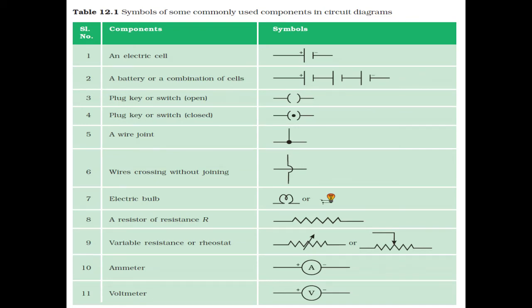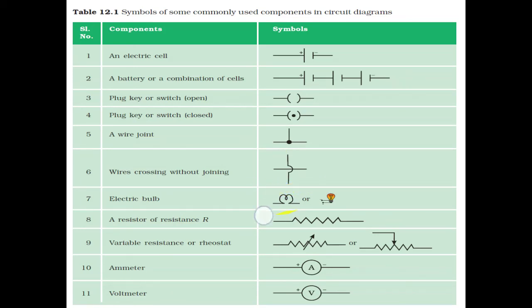As you switch off the button of your fan or your bulb or your AC, you see that your fan or bulb is not working. So this switch is acting like a key in the circuit. Now plug key, switch closed. If we place this dot in the switch, then this shows a closed circuit, meaning when you switch on the bulb or the fan, this shows that type of arrangement. If we show a wire joint, then we show it like this, and if wires are crossing, then we show it like this.